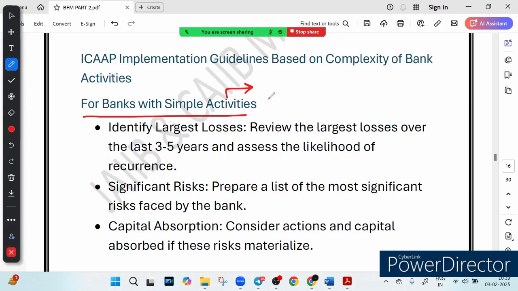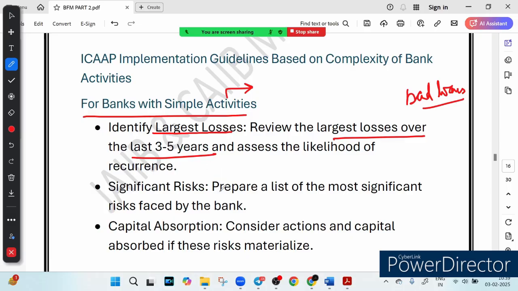A small bank focuses on these key areas. So what are the key areas? The first key area is largest loss. That means learning from the past loss. It means that the bank looks at its biggest financial losses over the last 3 to 5 years. Why does it look at it? To understand what went wrong and how likely it is to happen again. For example, suppose the bank lost money due to bad loans, right? Then it will analyze which loan failed and why. This is the first step, identifying the largest loss.